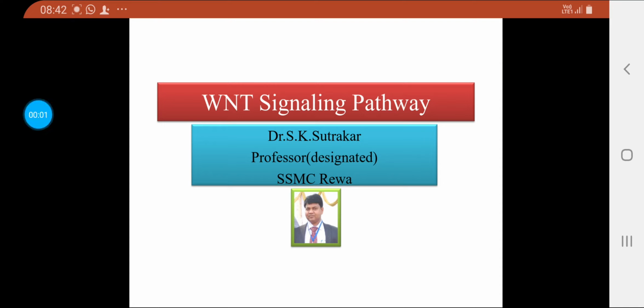Good morning, friends. Today we are going to discuss the WNT signaling pathway. Myself, Dr. S.K. Sutrakar. This molecular pathway is very important in relation to neoplasms. So let us begin.